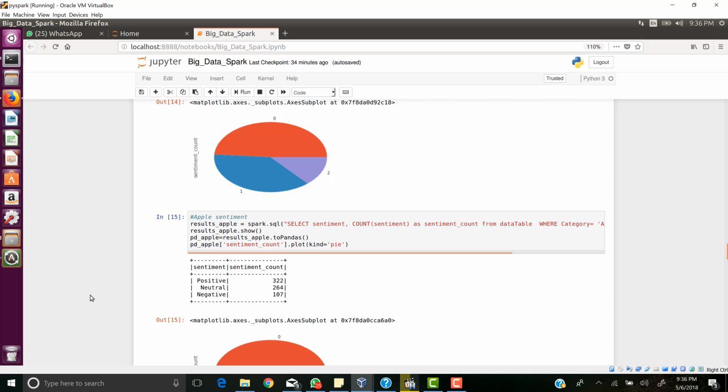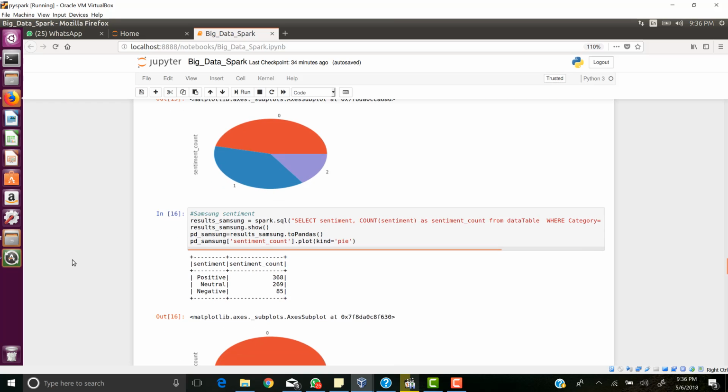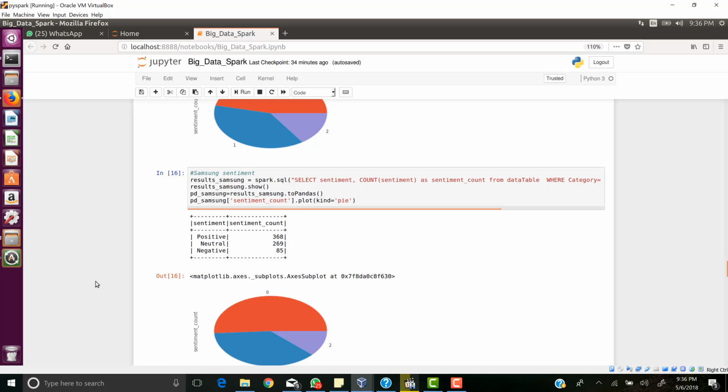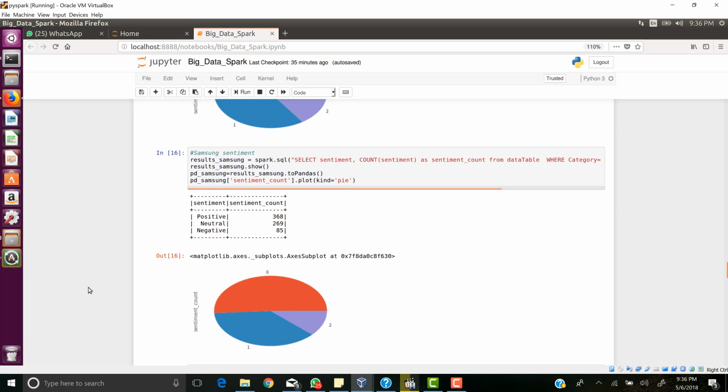And the same thing I'm running for a particular brand. Here I've selected Apple, and this is the outcome which I get. The same thing I have done for Samsung as well. As you can see, Samsung has a slightly more positive sentiment than Apple, which is quite surprising.